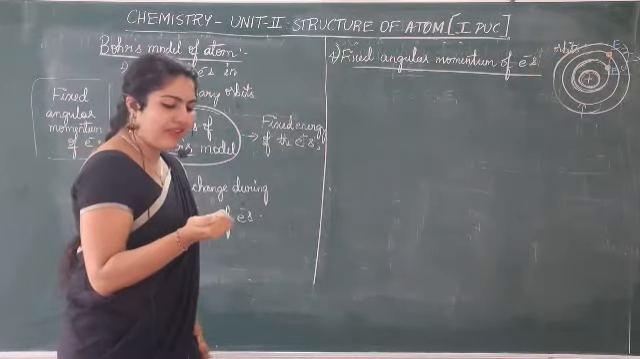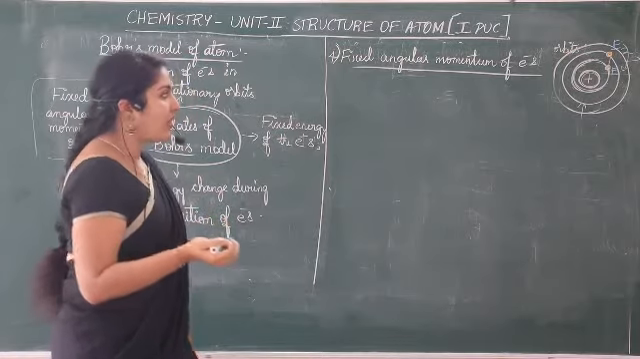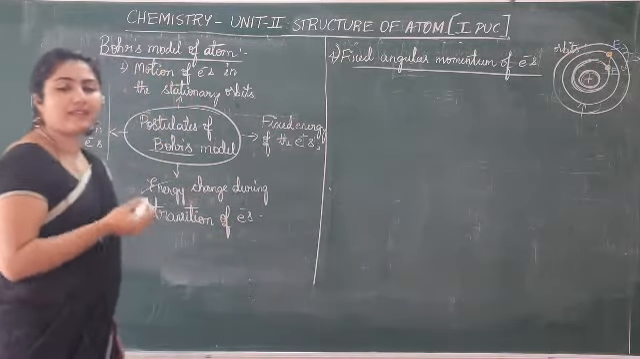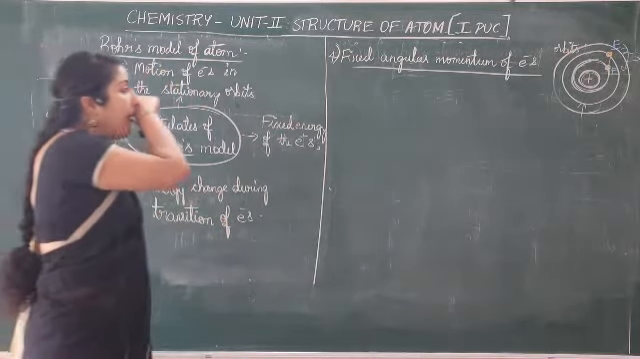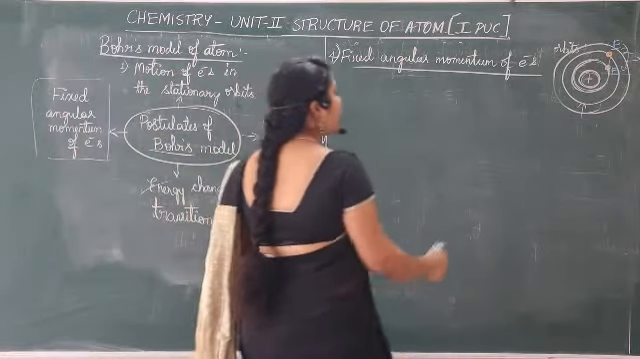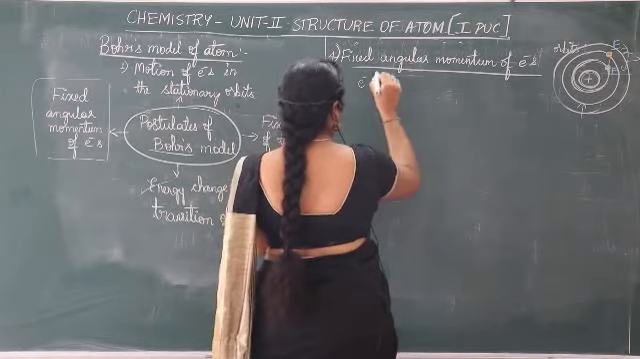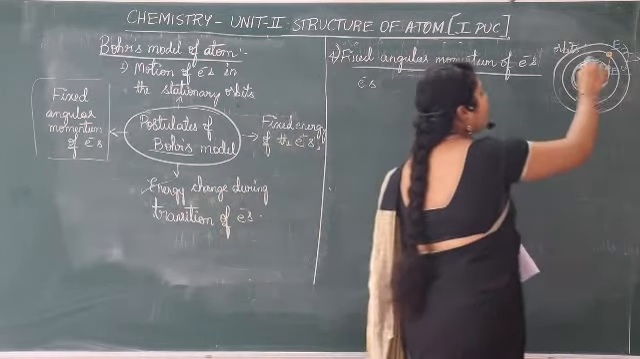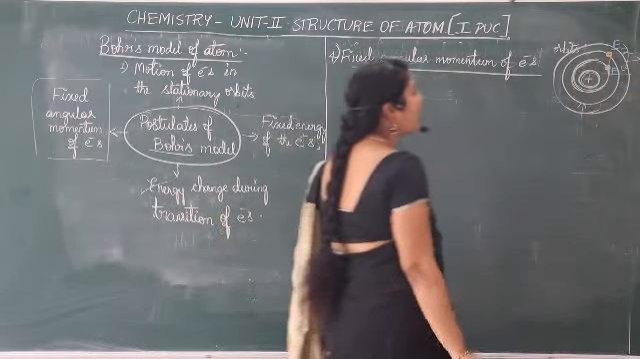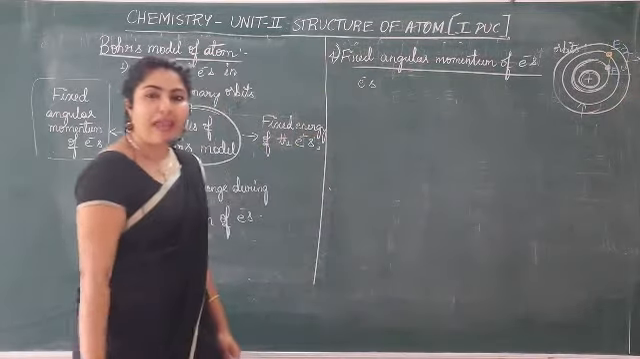Angular momentum you have studied. You know what is angular momentum, and you will be studying about it in physics as well. So what it was told is electrons moving in circular path will have angular momentum of mvr.